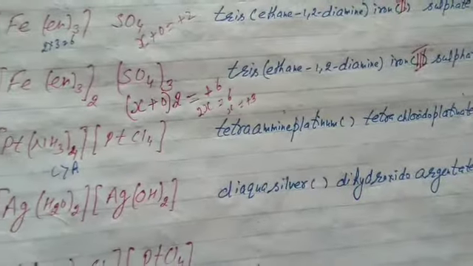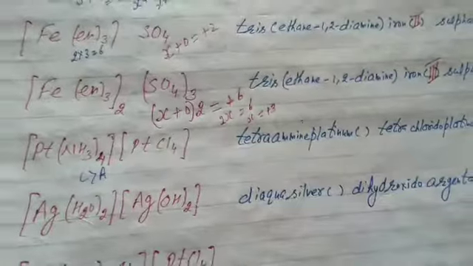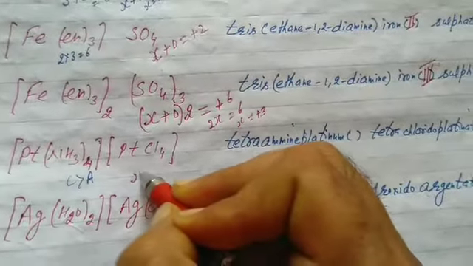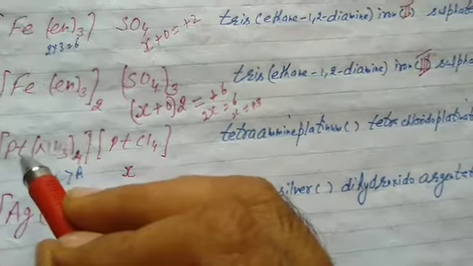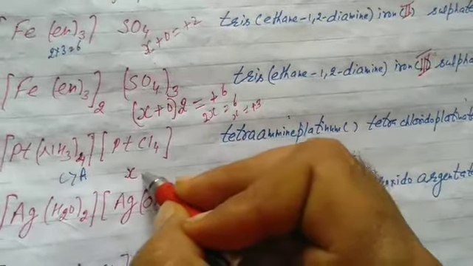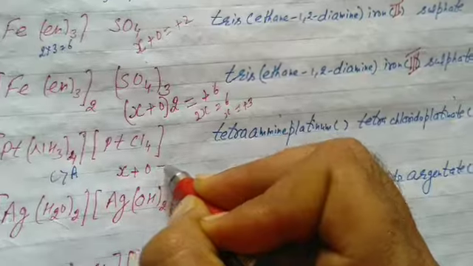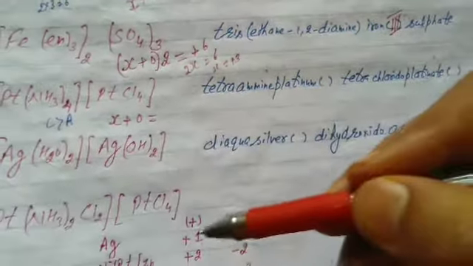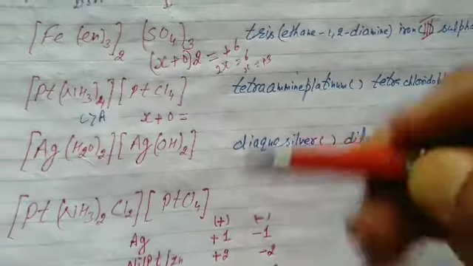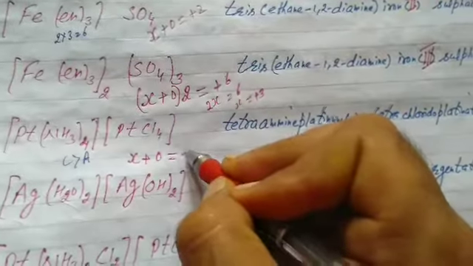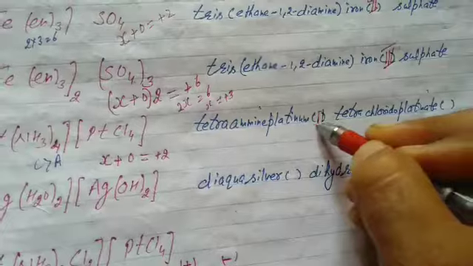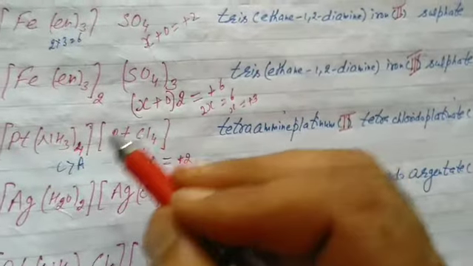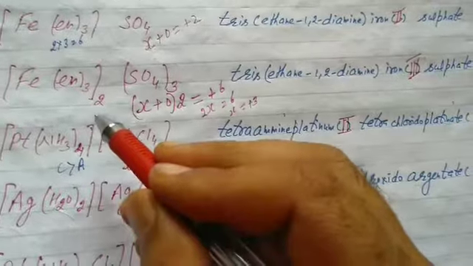Now please, how to find primary valency, students? Platinum X. At first we find the primary valency, the oxidation state of platinum in the cation part. It's a neutral ligand, 0. Net charge is not mentioned in the question. What we know is that when it's platinum, the net charge on the complex cation part is +2. X equals +2. So I write here 2. I hope the concept is clear. Or if you forget this net charge, then check its coordination number and take its half.